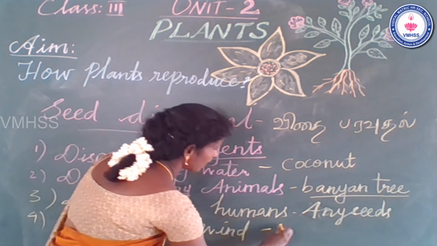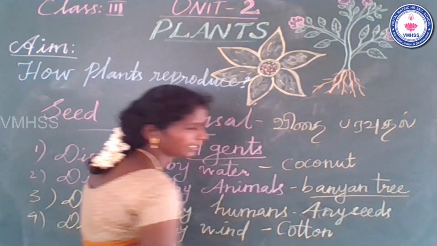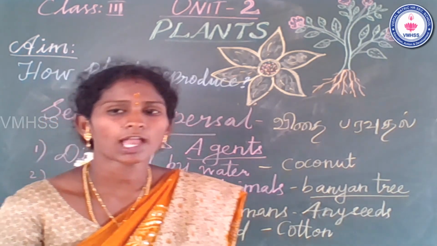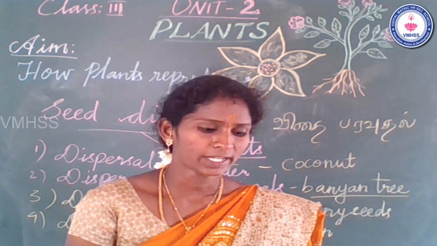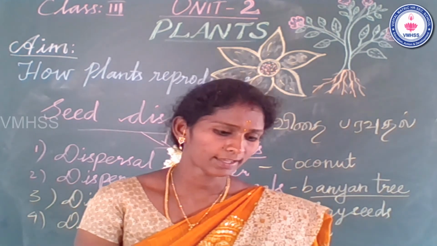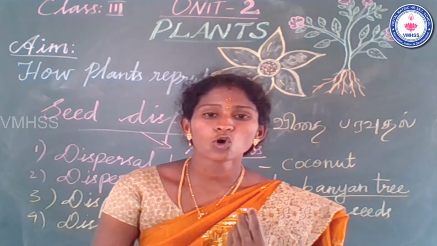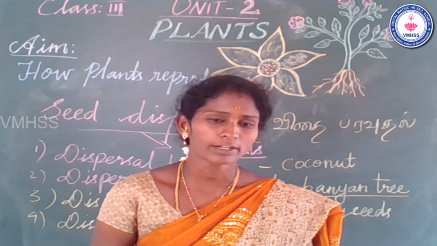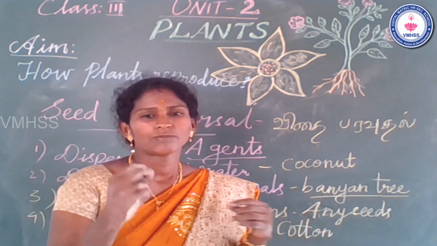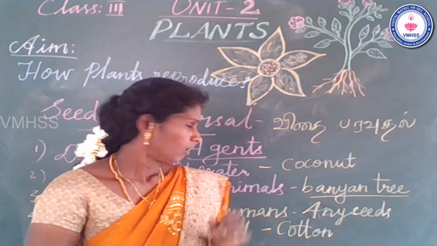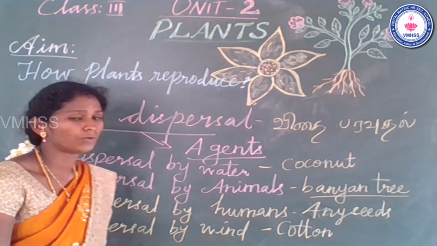Okay. One more example is the cotton seed. Have you seen a cotton plant? Silk cotton tree, it is known by different names in India. It is a beautiful red flower that blooms in the summer season. The cotton seeds are very lightweight, so they are dispersed by wind.